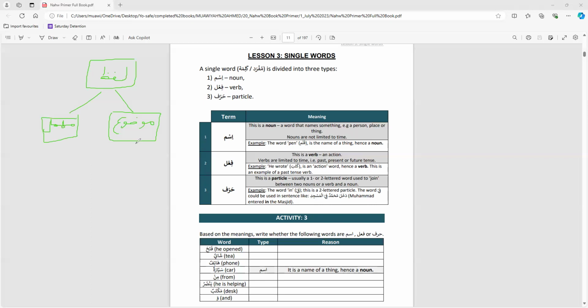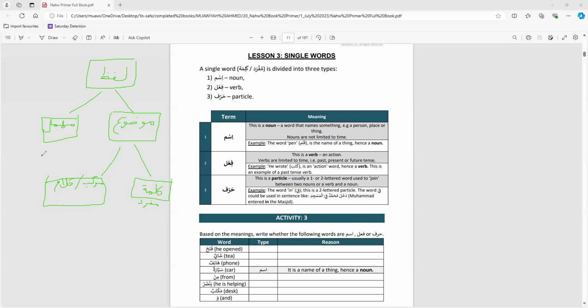Then we learned that meaningful utterances can be single words, which are kalima, or they are murakkab, which we also call kalam. And by the way, kalima is also called mufrad, single words.